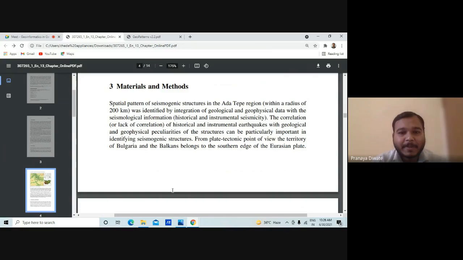So you have a special pattern of seismogenic structure in this region. What this region is all about is identified as geological and geophysical seismo. So you have a data set from the different regions that can be used for this one.